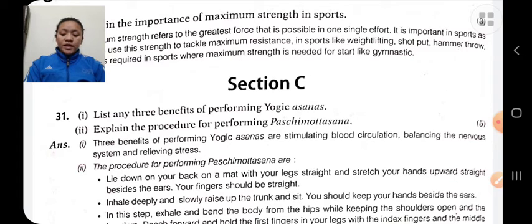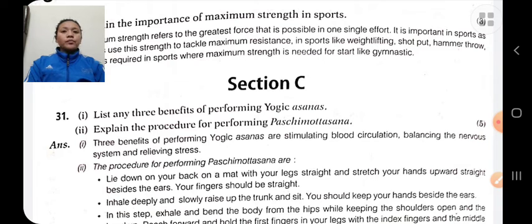Sit with straight legs in front, knees stretched, and try to touch your forehead to the knees and hold the final position for some time.